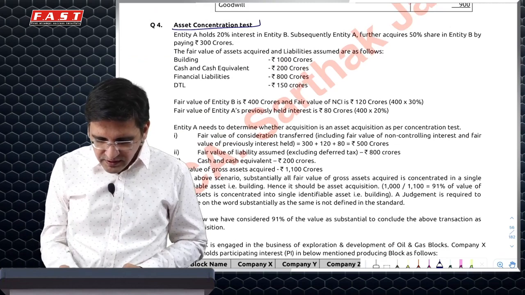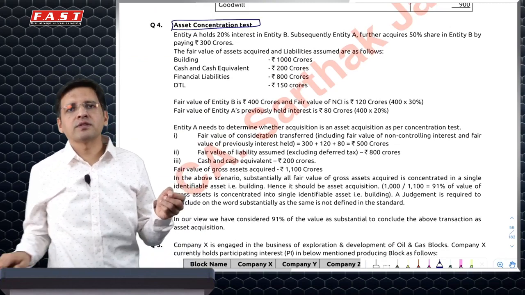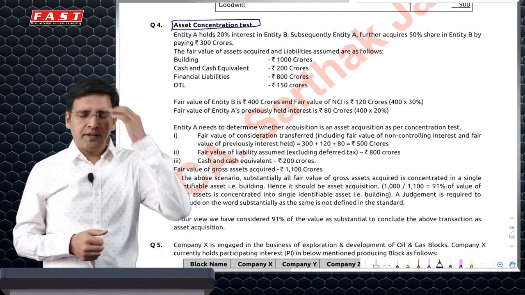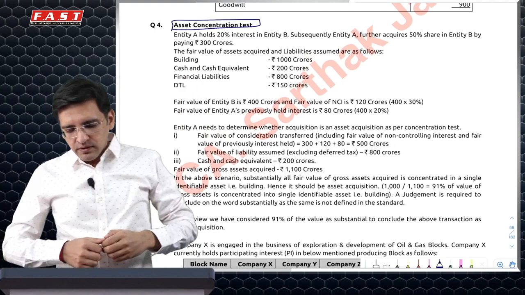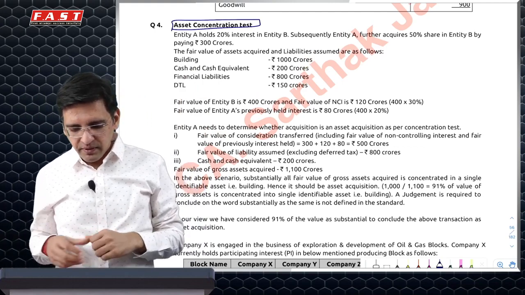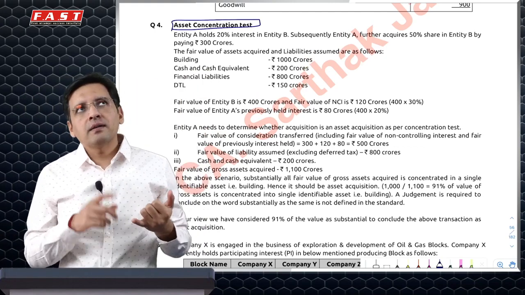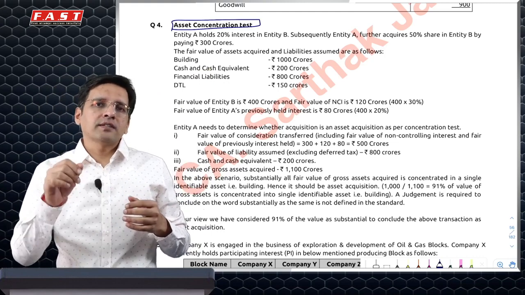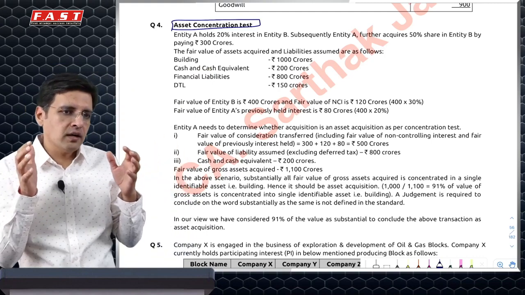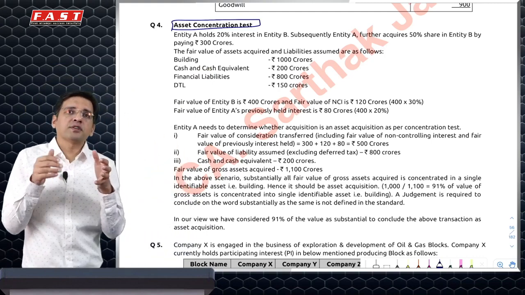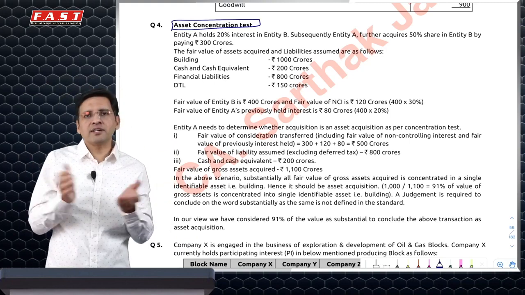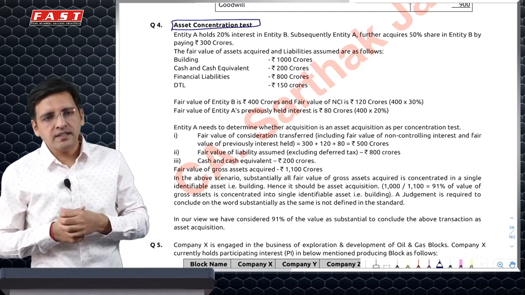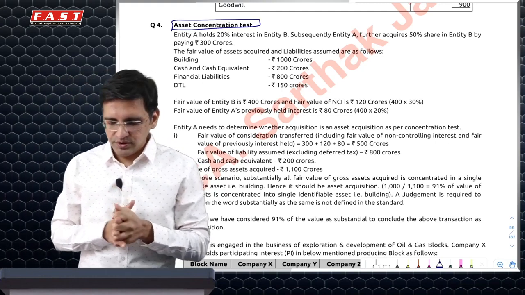Then you have another question which I've just included. You may get it as a 5-mark question because there was an amendment in the Ind AS Amendment Rules 2020, and no question was asked relating to this in the July 21 exams. So they may ask this because it relates to an amendment, the asset concentration test. Under a business combination transaction, you have the choice to apply an asset concentration test, and if you can prove that a single or similar set of assets constitutes 90% or more of the total gross value of assets, you can prove that it is not a business combination and Ind AS 103 would not apply. Asset acquisition accounting will apply and not business acquisition.